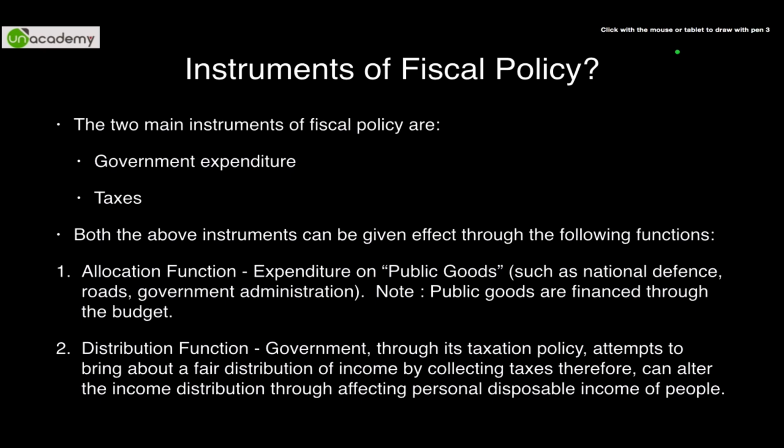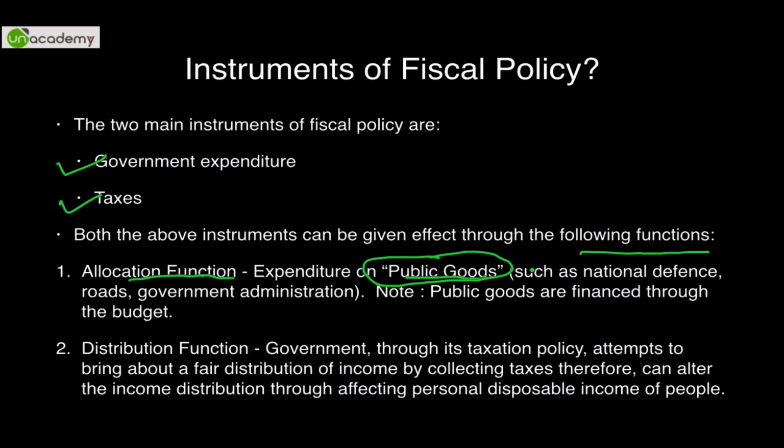Now, as we had discussed earlier, we have two instruments of fiscal policy. One is government expenditure and the other is taxes. Both these instruments can be given effect through two functions. Remember the two functions under fiscal policy. First is the allocation function, very, very important. How do we allot or allocate goods? The expenditure done on public goods is known as the allocation function.